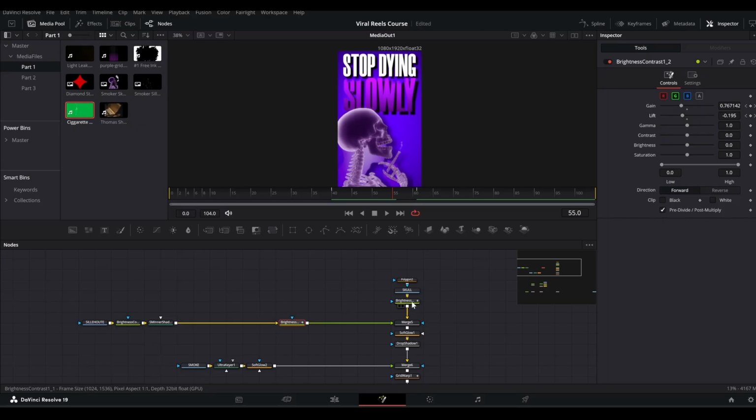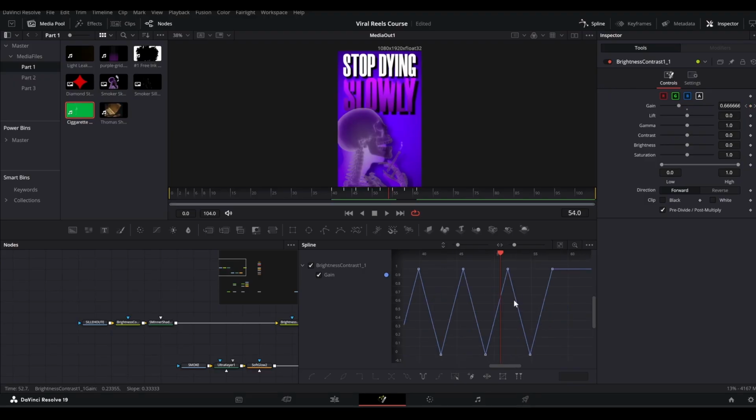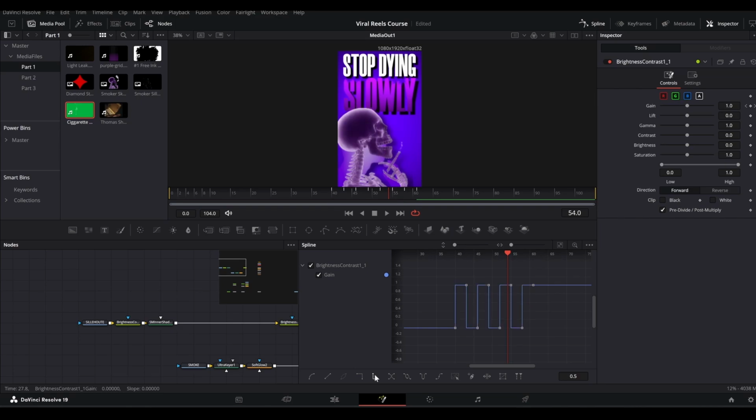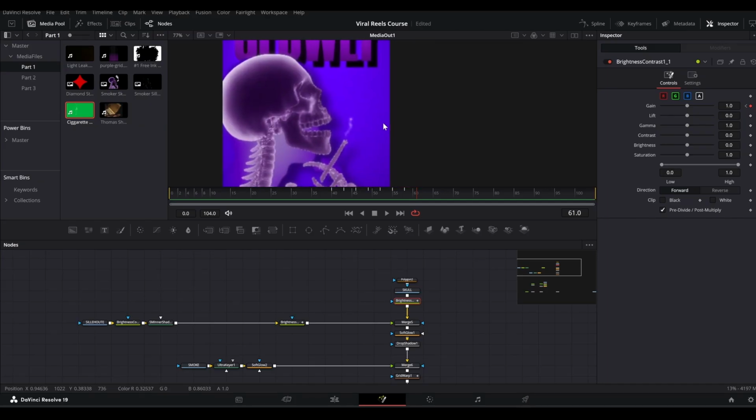So once again, we're gonna go to this brightness contrast node, and in the spline tab, let's select zoom to fit, zoom out a little, select all these, and then step out. All right, now it's gonna flicker properly. Okay, and now we can also add the text here.